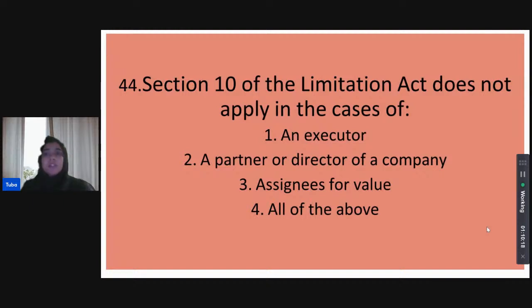Section 10 of the Limitation Act does not apply in the case of an executor, a partner or director of a company, assignees for value, or all of the above.